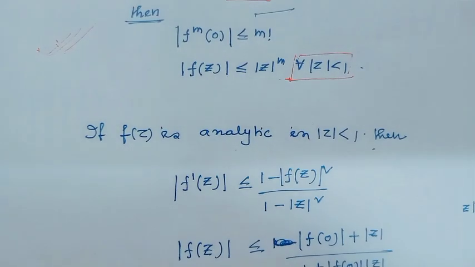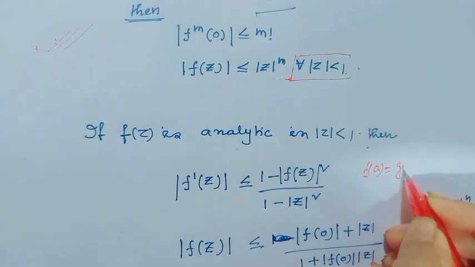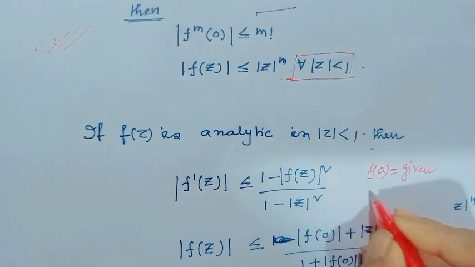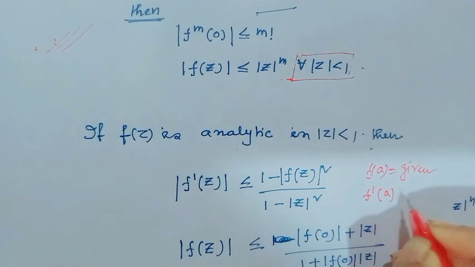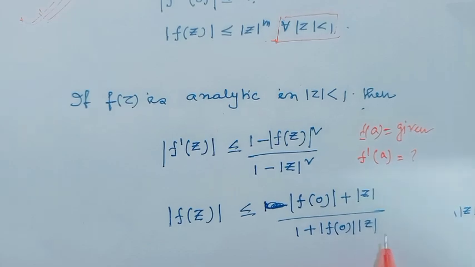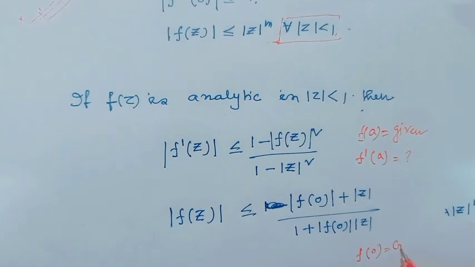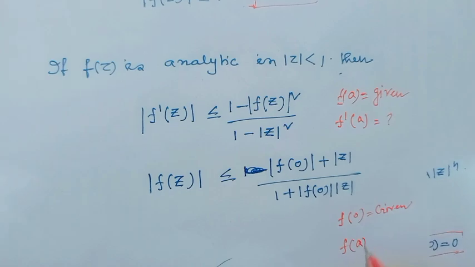Here if f(a) is given, then we have to prove what f prime(a) is, and the modulus of f(z) is less than or equal to (mod f(0) plus mod z) divided by (1 plus mod f(0) times mod z). That means if f(0) is given, then what is the value of f(a)?